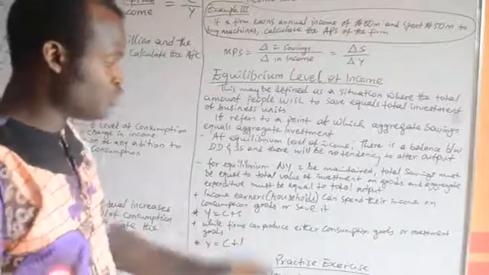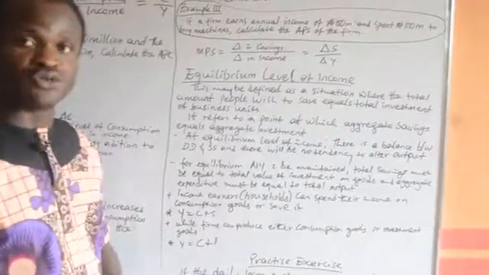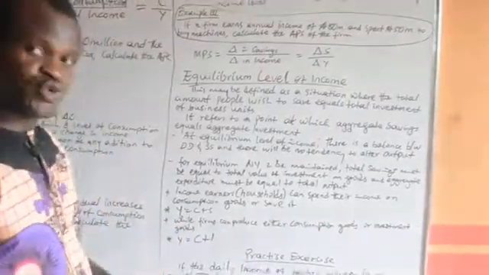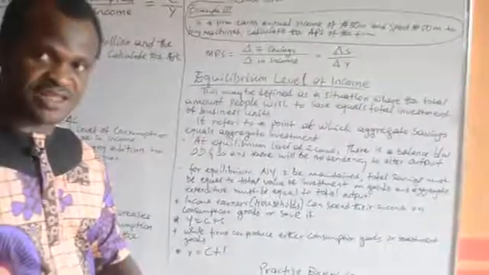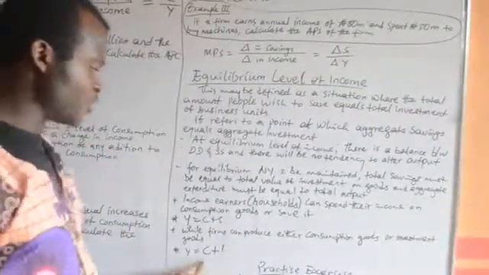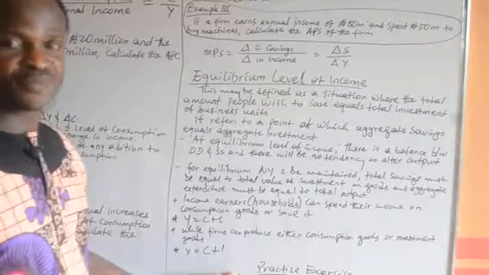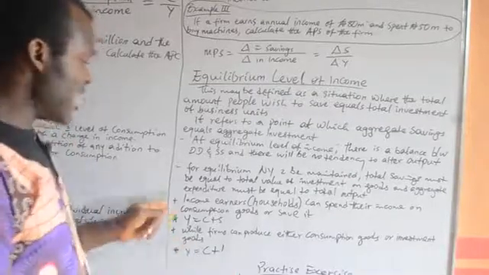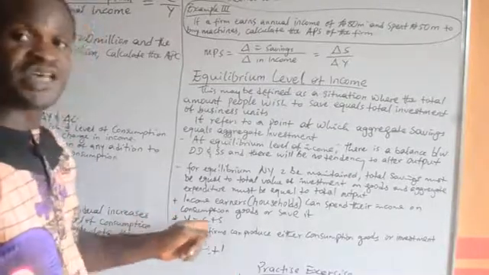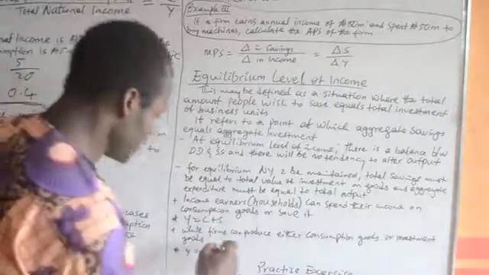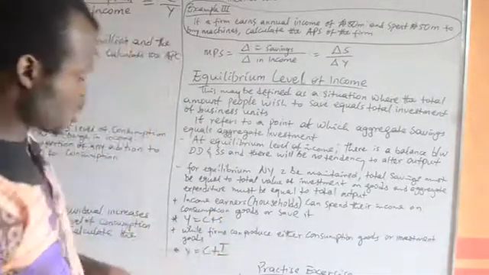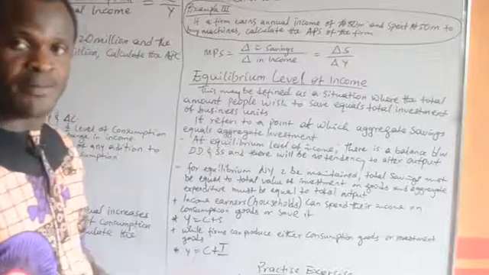While firms can produce either consumable goods or investment goods, so for the firms, income is equal to consumption plus investment. For the household, income is consumption plus savings; for the firm, income is consumption plus investment.